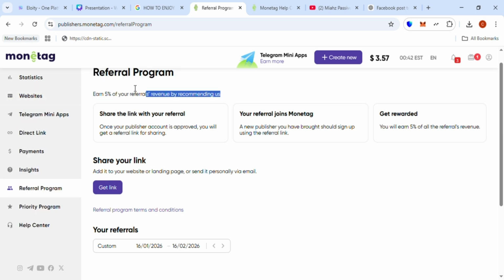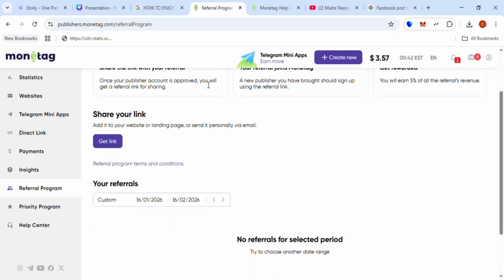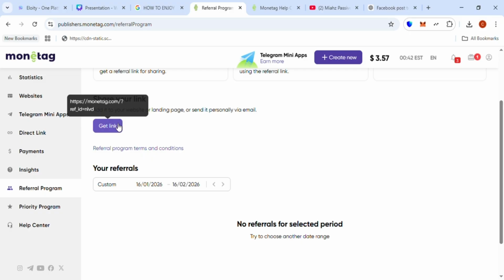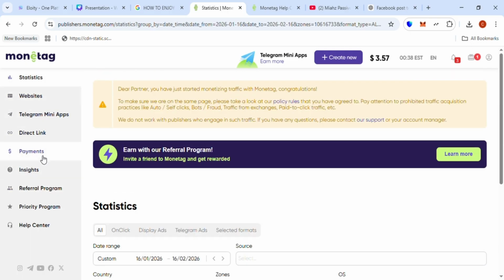You can either join this referral program, or you choose the SmartLink option, whichever one. You can combine both and then you make cool cash from them. All right, so you just click on get link and then you'll be able to copy your link and share it on your social media, your website, any place you want to share it. Okay, and you earn 5% commission on every sign up through your link. Okay, so that is that for their commission and referral program. I think it's quite awesome that you can leverage that.